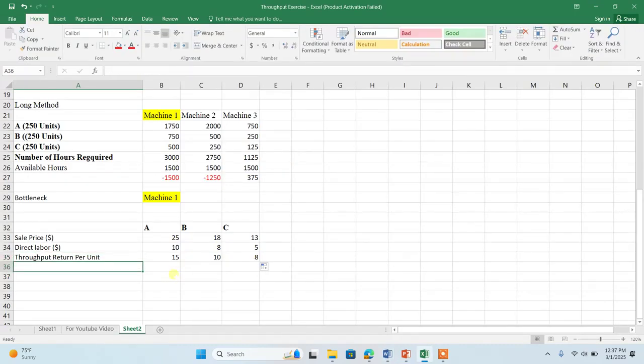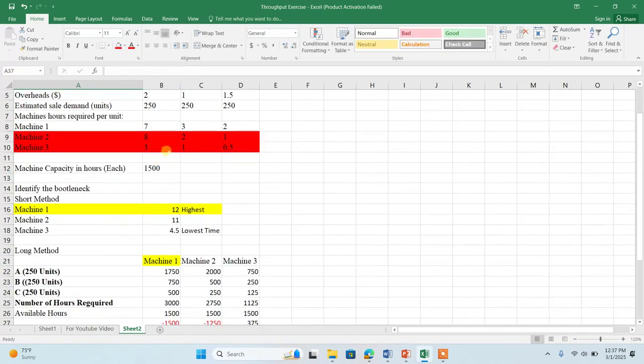When I'm calculating the throughput return per hour, I told you that I have to take the bottleneck into consideration. So what are my bottleneck hours required for each unit? I told you we have to ignore this one.